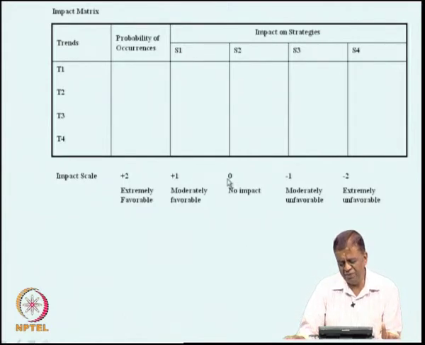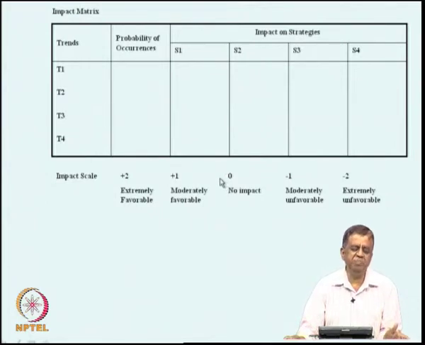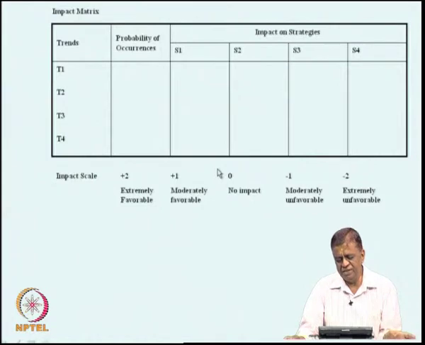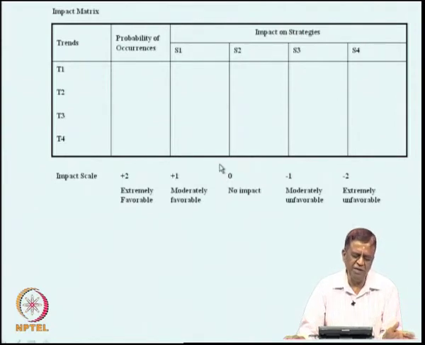Suppose you assess the impact as a 0, that means it has no impact, that is the occurrence of this trend and its impact on the strategies, that is the strategic actions S1 to S4. If you really see it has no impact, that is what you are likely to conclude.